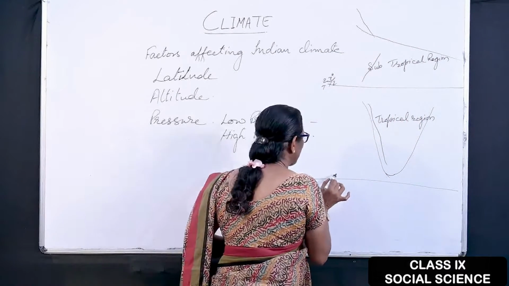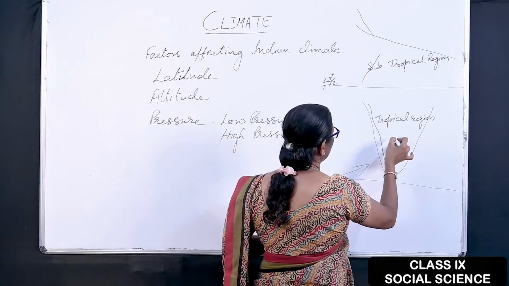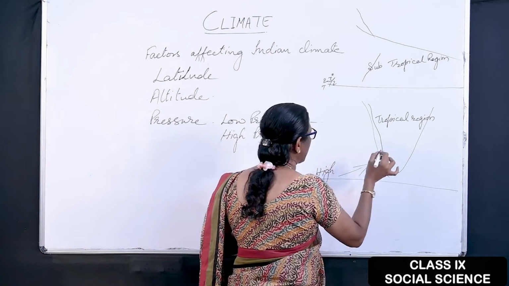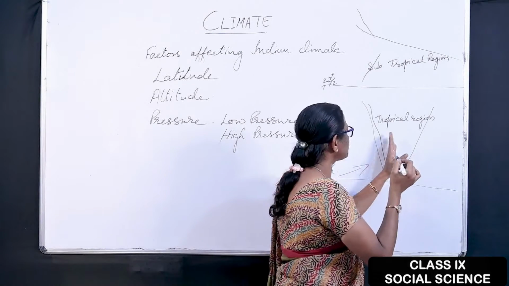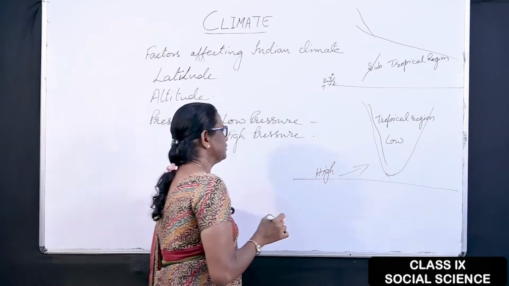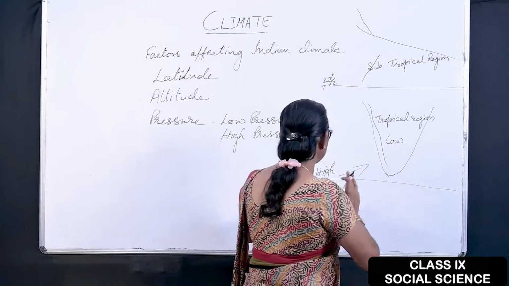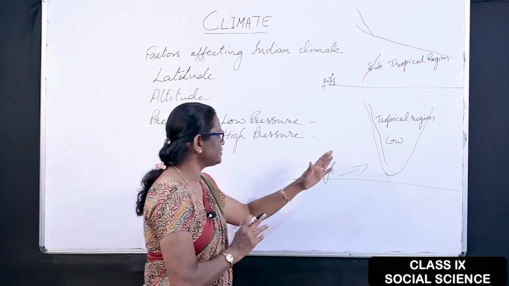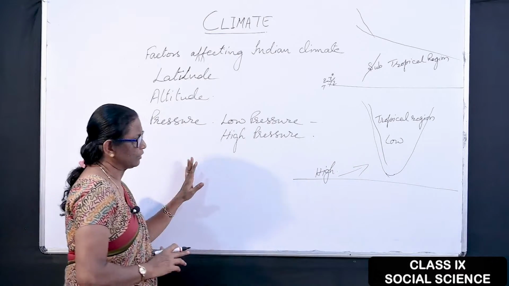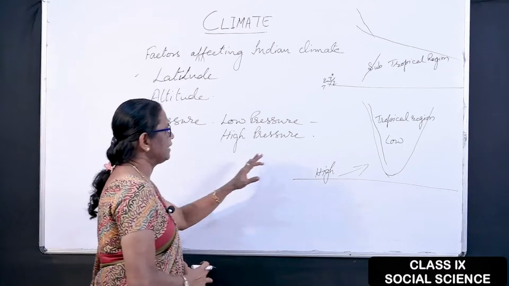Then from the southern part of India, the southwesterly comes, and this southwesterly is with high pressure. This high pressure blows towards the Indian land where the land has developed low pressure. In this way, vice versa, it changes. The change in replacement of wind is called monsoon. So these three important factors make the Indian climate.